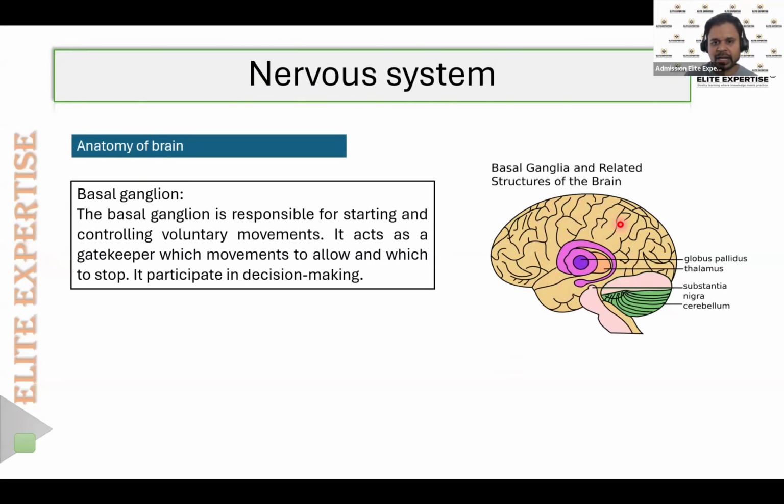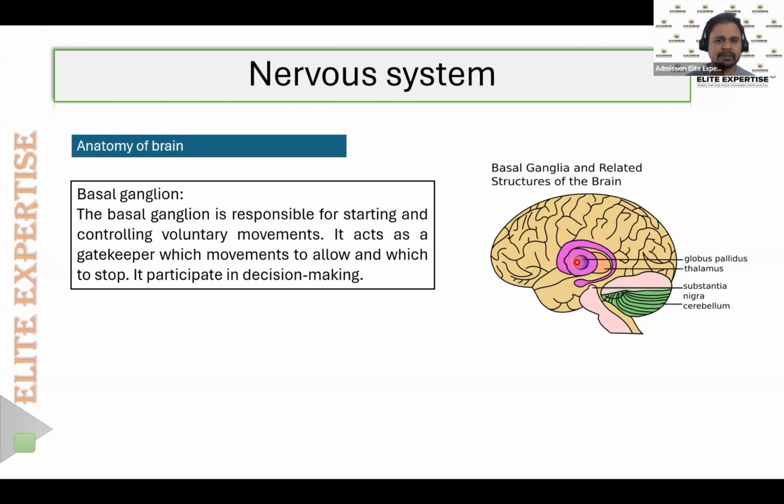say, for example, if 100 signals reach the cerebral hemisphere, what will be the important ones which are required for our body? Then the basal ganglia will filter all those impulses, all those signals, and it will take only the important signals and send them to our sensory organs.